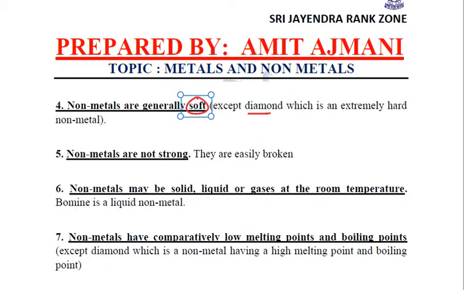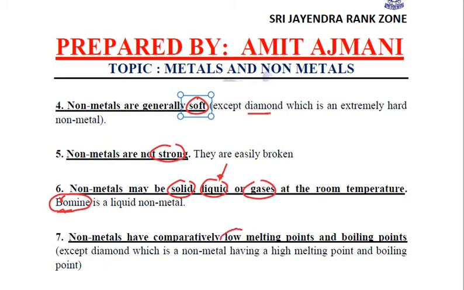It's a form of carbon, we know. Non-metals are not strong. Non-metals can exist in all the three forms. They may be solid, they may be liquid, they may be gaseous at room temperature. Liquid is the only one, that is bromine. It is the only non-metal which is liquid at room temperature.